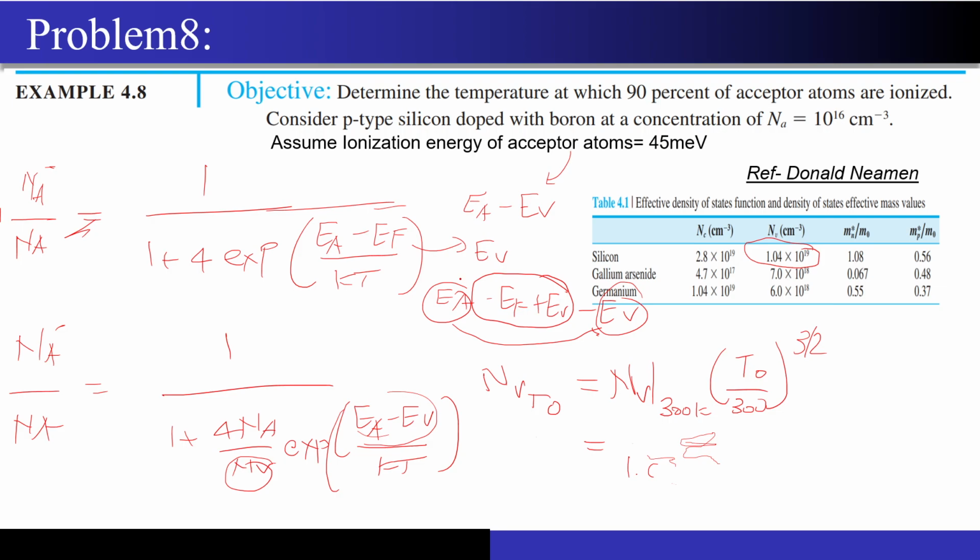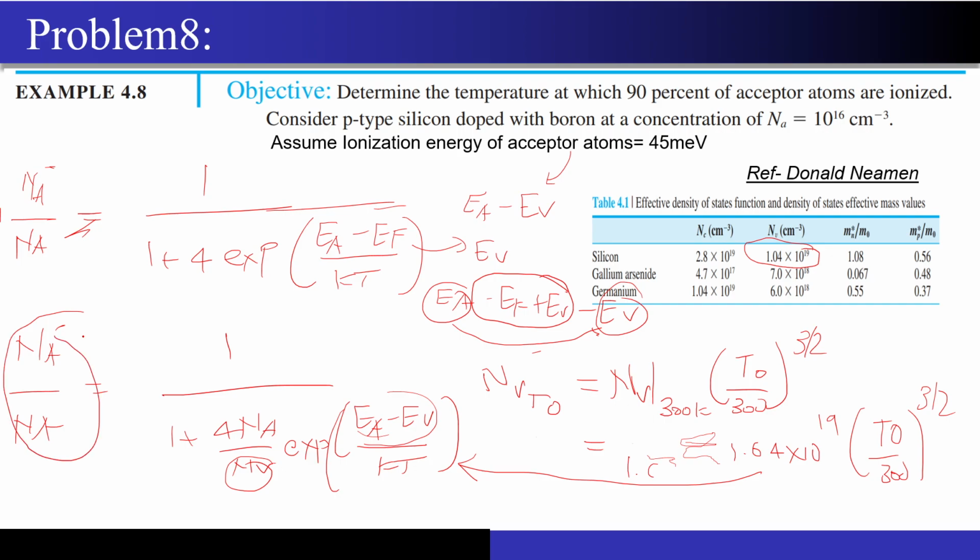So if I write it, it will be 1.04 into 10 to the power 19 into T naught by 300 to the power 3 by 2. This equation has to be substituted over here because T naught is unknown to me. And what is the value of Na minus upon Na? They have given me that I want a 90% ionization, so this value will come out to be 0.9, correct? So now we have everything, let's substitute all these values.